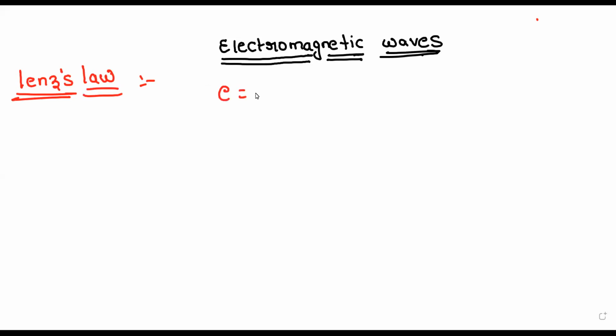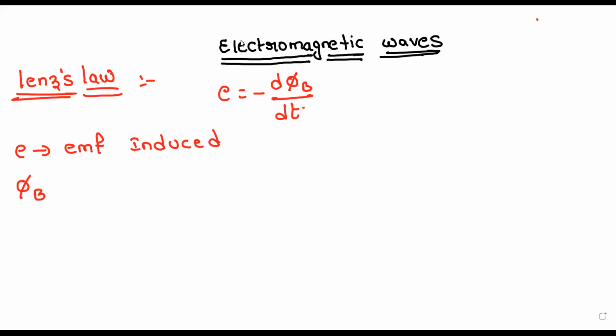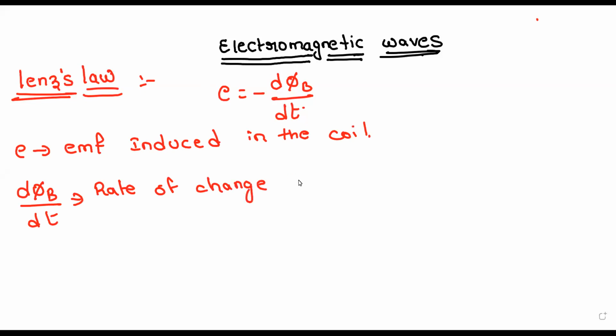So EMF is equal to minus d phi b by dt. In this, E is the induced EMF, phi b is magnetic flux, and d phi by dt is the rate of change of flux, right? So what is the relationship between EMF and electric field?